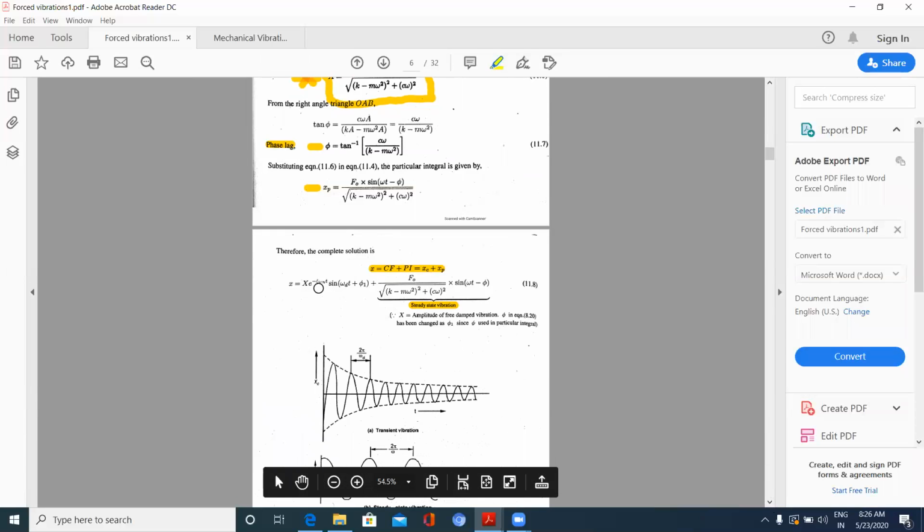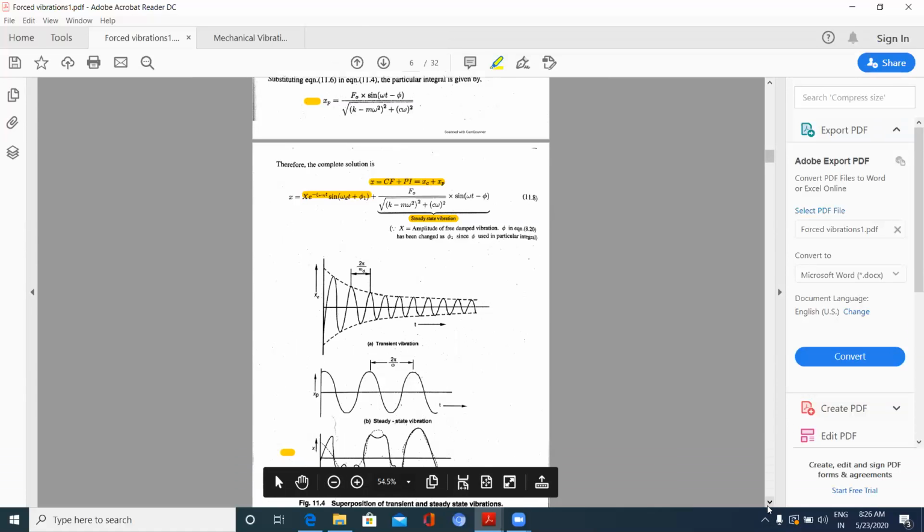So this one, the complementary equation, is this diagram. The vibration is diminishing, and due to this particular integral, you observe it is in this way.